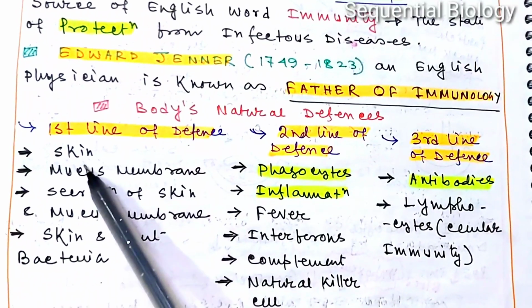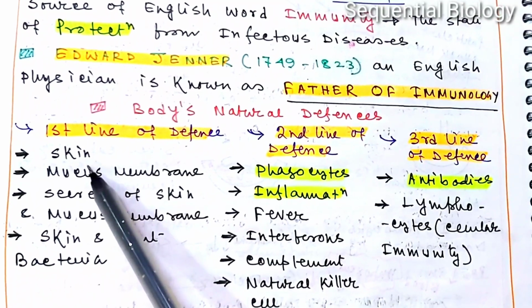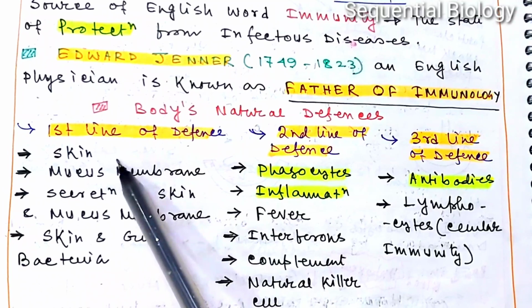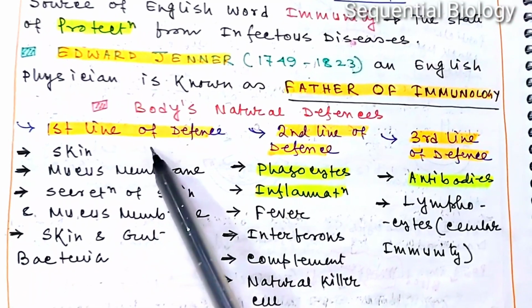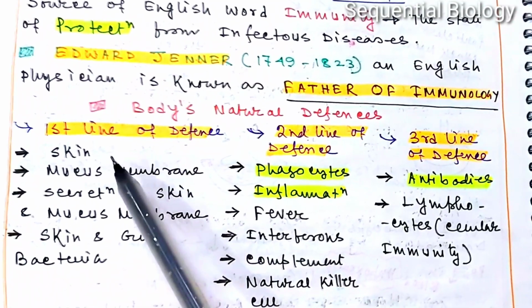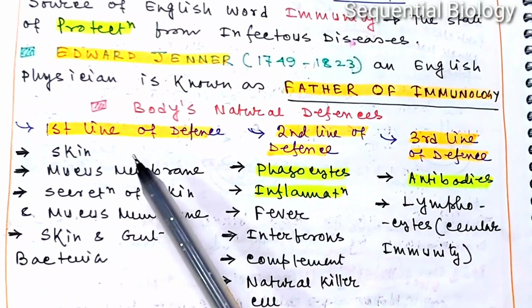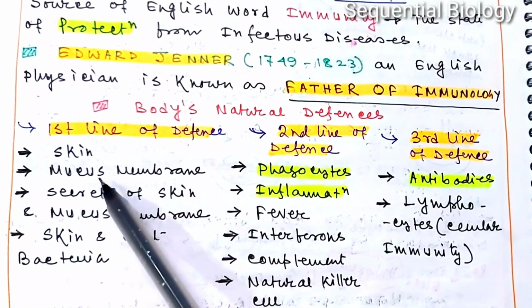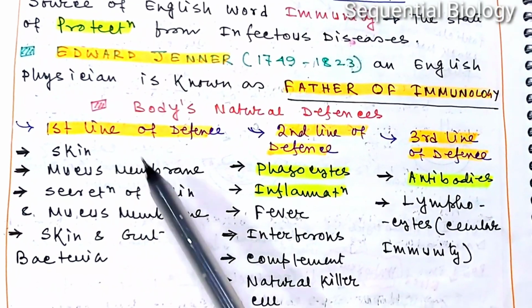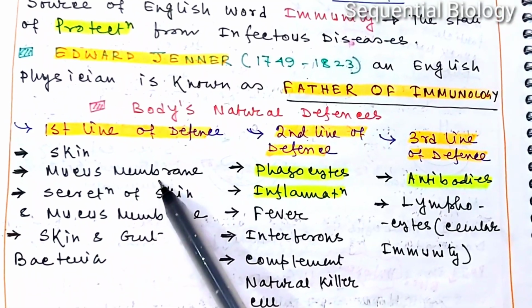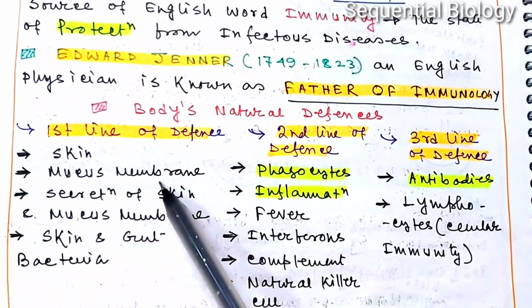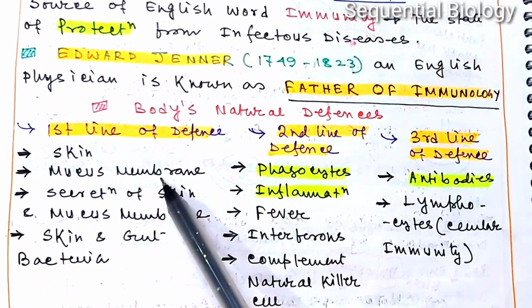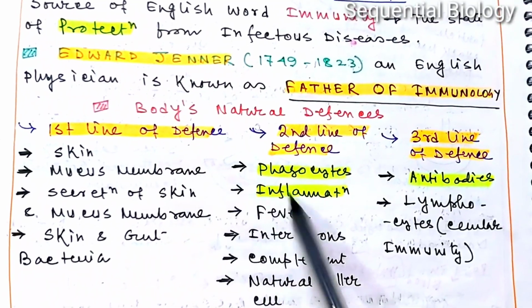The first line of defense contains the skin. You know the skin is a mechanical barrier, and this prevents the entry of different types of pathogens. Apart from this, the temperature of the skin can kill different types of pathogens. The mucous membrane is another component of the first line of defense, and many pathogenic microorganisms are entangled in the mucous membrane, so they cannot enter our body.